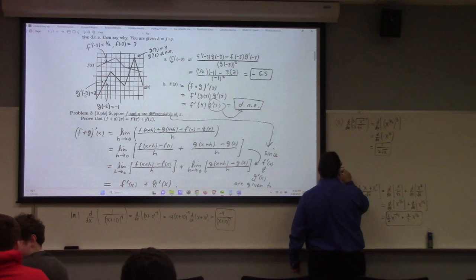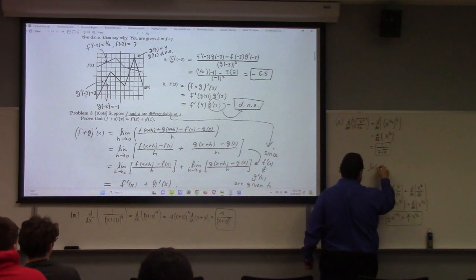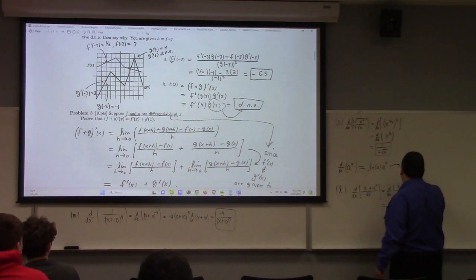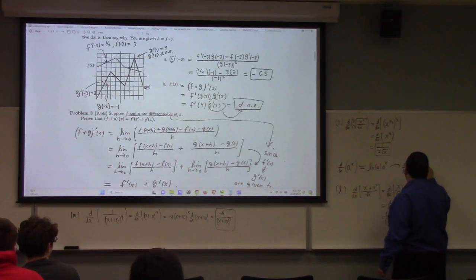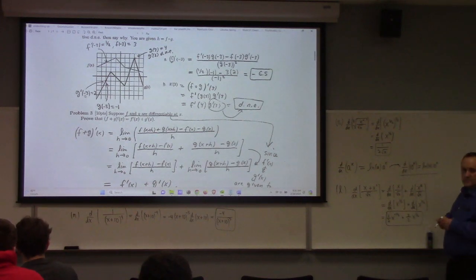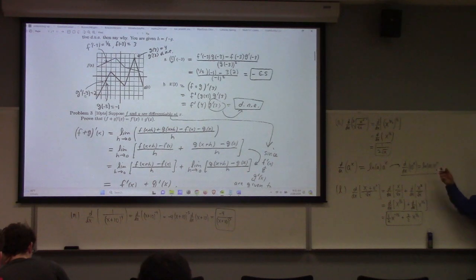Like the derivative with respect to x of a to the x, where a is any base, right? We worked it out. It's the natural log of a times a to the x. So like d dx of 10 to the x is equal to the natural log of 10 times 10 to the x. When a is equal to e, then you got natural log of e as the multiplier, which just is 1. So we see this most often with the exponential, where we don't get that pesky multiplier of the log of the base. But generally speaking, we have to multiply by the natural log of the base.